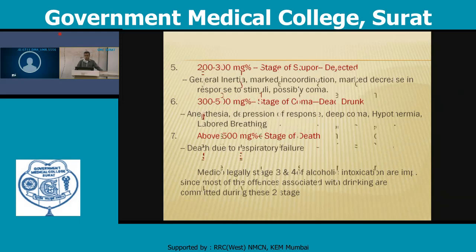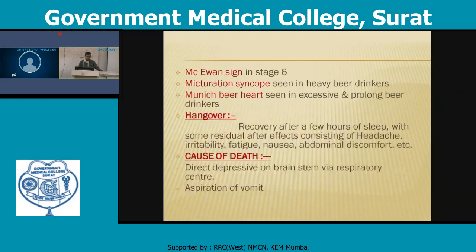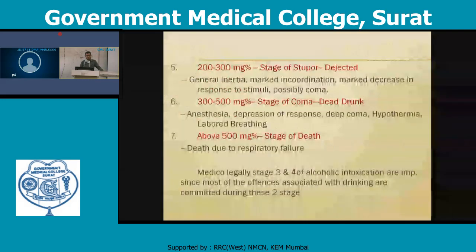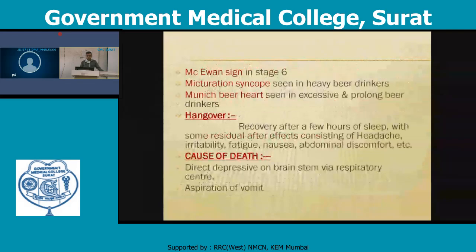Macewen sign is mostly seen in stage 6, at 300 to 500 milligram percentage, which is the stage of coma. Because of pinching of the skin, it produces opening of the eye with closure. Micturition syncope is seen in the case of heavy drinkers.